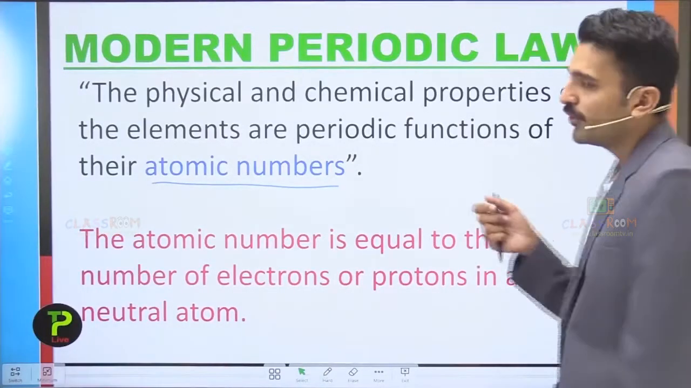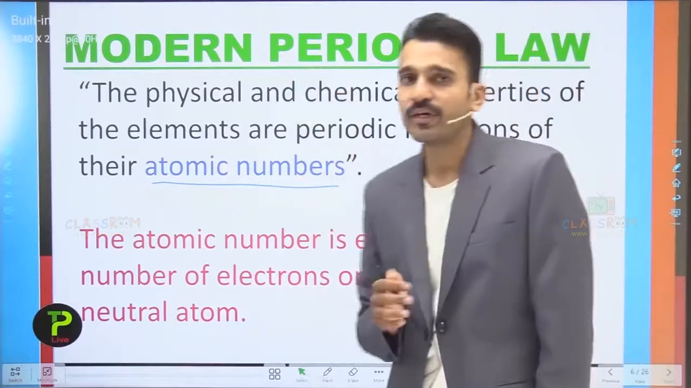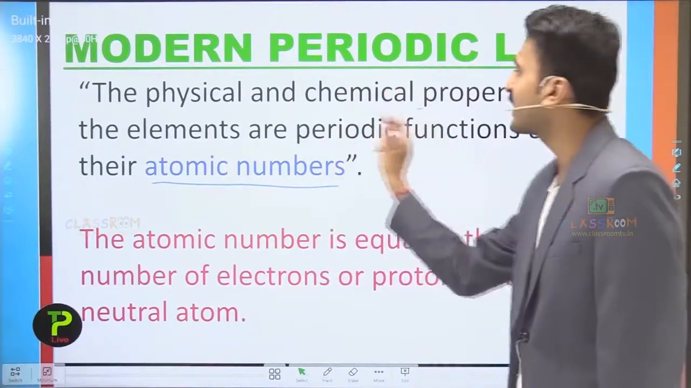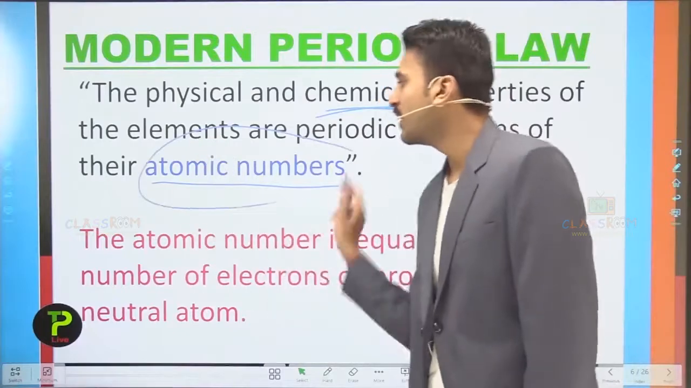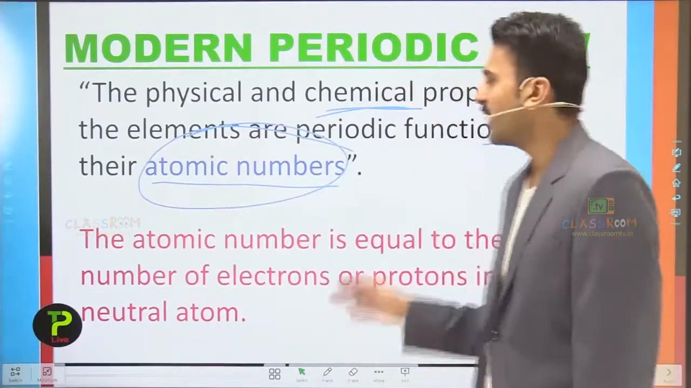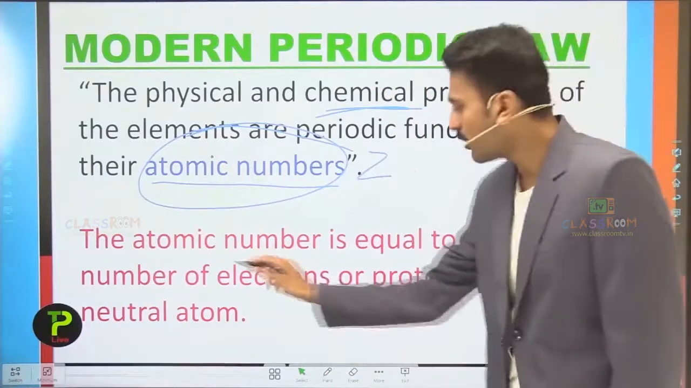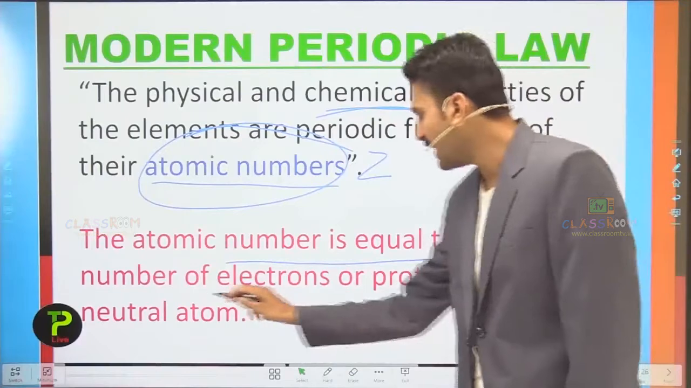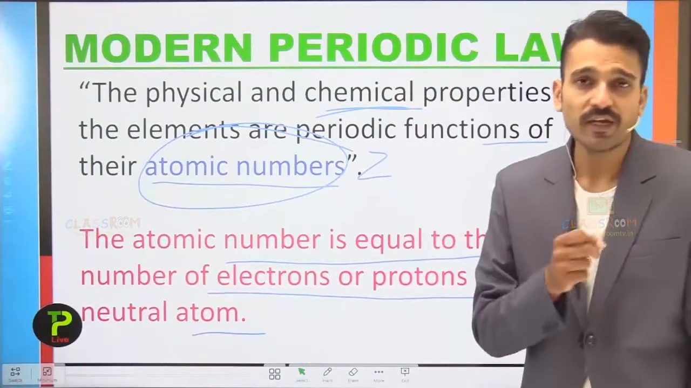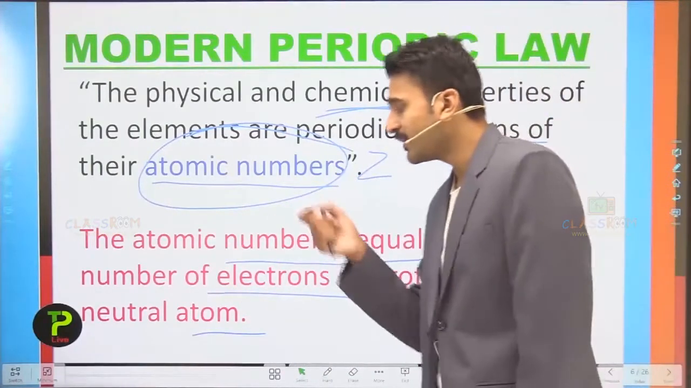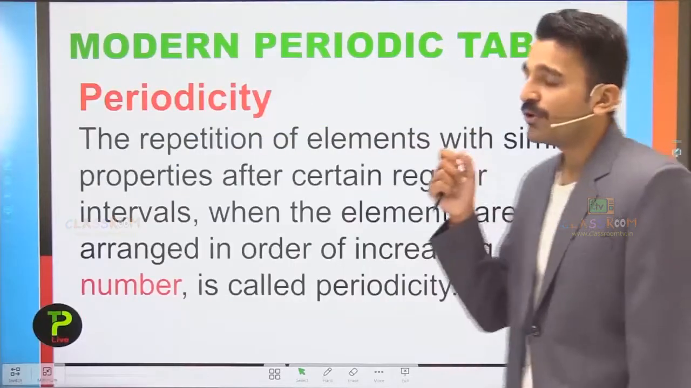So now you understand the modern periodic law, which says that the physical and chemical properties of an element are a periodic function of their atomic number, which is represented by Z, and the atomic number is equal to the number of electrons or protons in a neutral atom. You understand the meaning of this line. Now moving into periodicity.